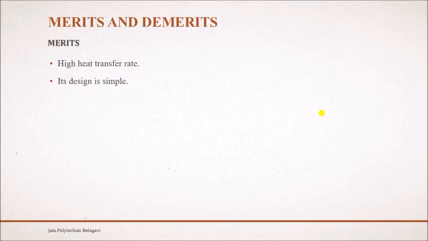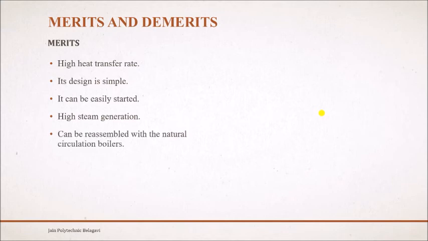So its design is simple. If you might have gone through, it is a vertical type. There are two pumps, storage devices, and there are steam tubes in which the steam is generated. So the design is very simple, and it can be easily started. There is no problem of starting. The high steam generation is there because it is a high pressure boiler, so whatever heat is produced will be high, and due to that, more heat, more steam is generated during this process, and then it can be reassembled with the natural circulation boilers.